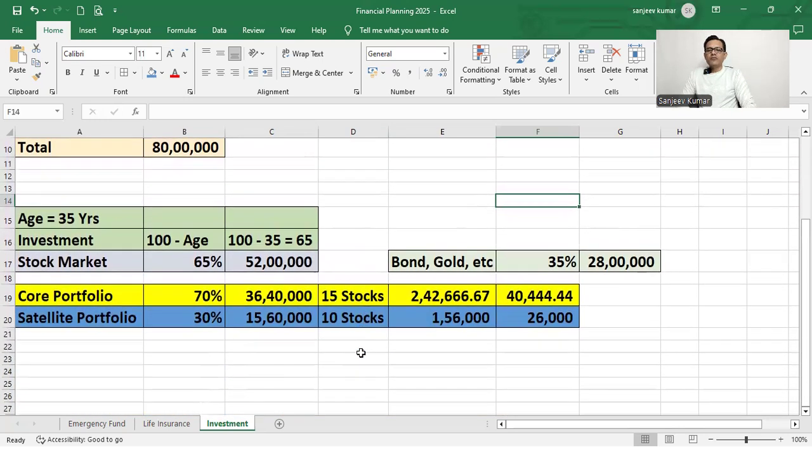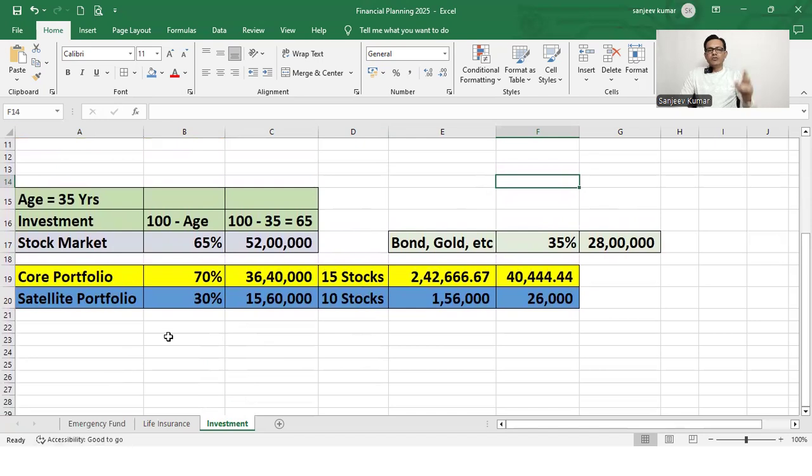And in stock market, when we are investing, we must have two demat accounts. One is for core portfolio and second is for satellite. Core is for long term, satellite portfolio is for short term. We should put 70% of our stock market capital. Our stock market capital is 52 lakhs. So 70% of 52 lakhs means 36 lakhs 40,000 put in core portfolio, and in satellite 30% of 52 lakhs, it means 15 lakhs 60,000 rupees.